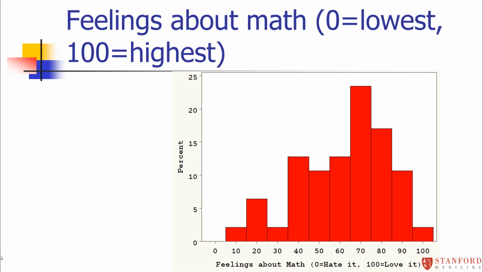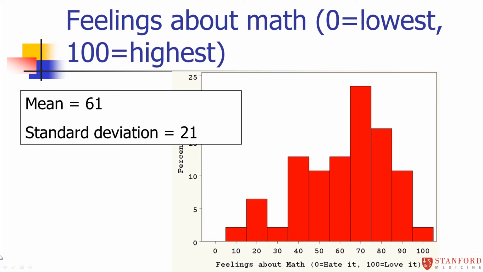Let's look at our feelings about math from my Stanford students. So again, pretty wide variability here. I asked the students to rate their feelings about math from 0 being really hate math to 100 being they really love math. And the mean in this particular variable turned out to be 61. So on average, people are favorable, although not highly favorable towards math. But the standard deviation again was fairly high. It was 21. So you can see, on average, people are at 61, but it easily goes down to 40 or up to 80. So there's a fairly wide spread here.